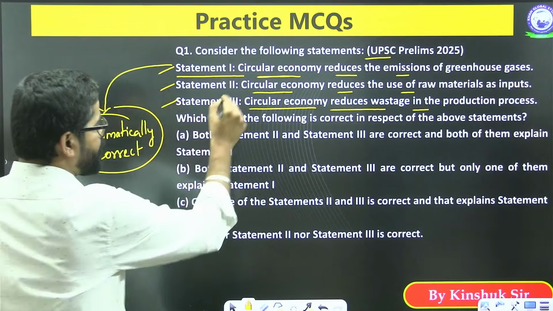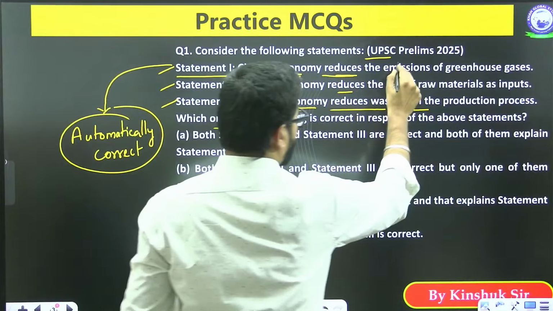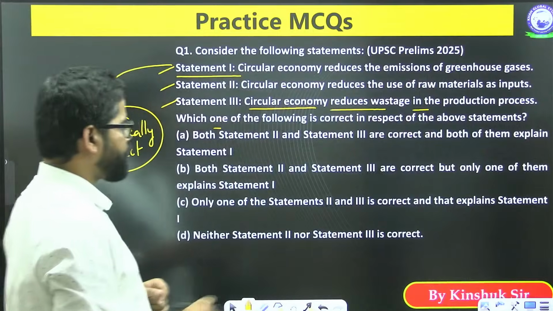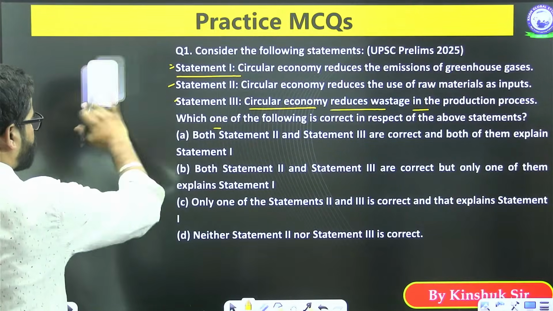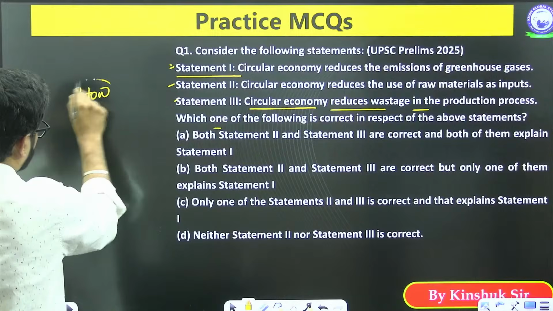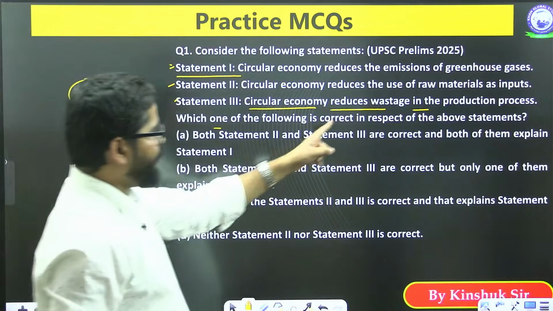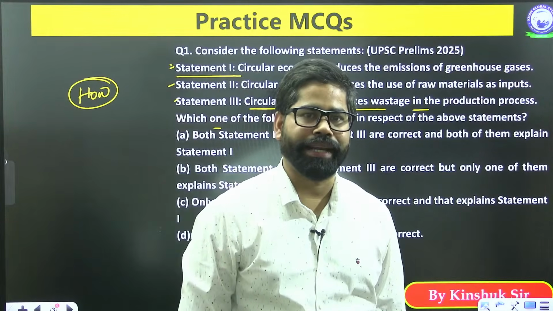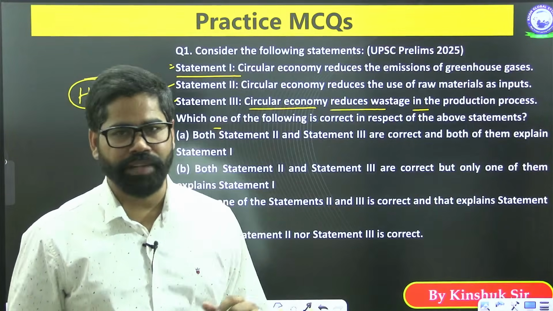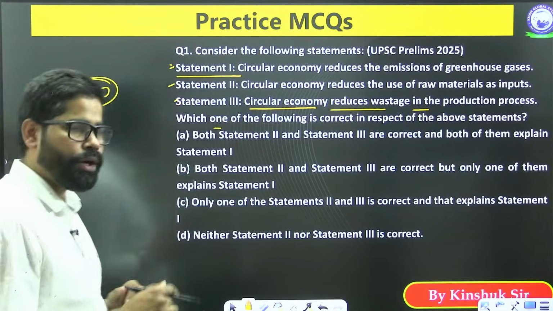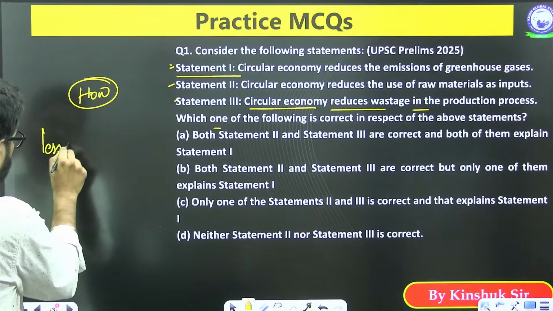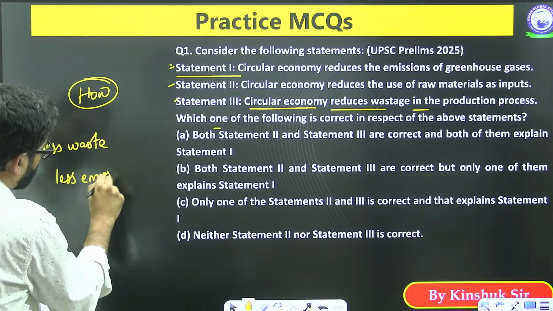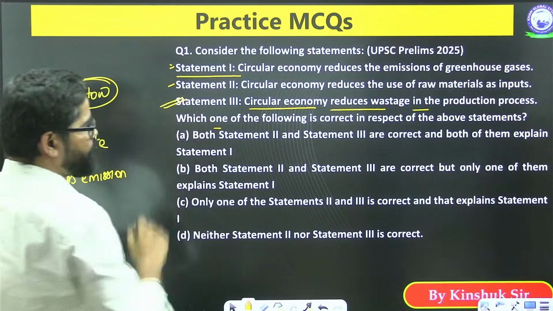It says that circular economy reduces the emissions of greenhouse gas. Okay. So now, the question is how? It says it reduces wastage in the production process. So when there is waste reduction in the production process, if there is a lesser amount of waste, it means a lesser amount of pollution, less waste, less emission. So it means the third statement is explaining.